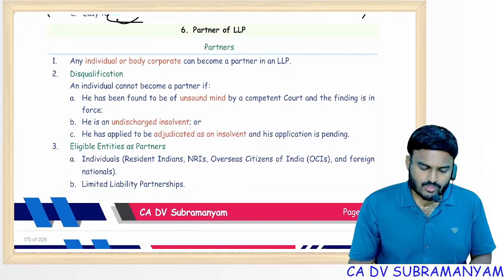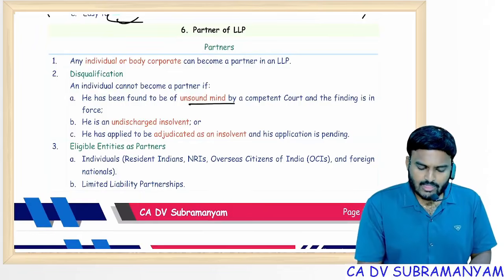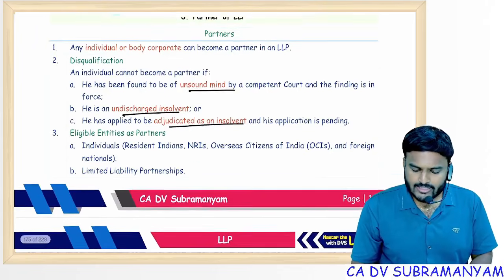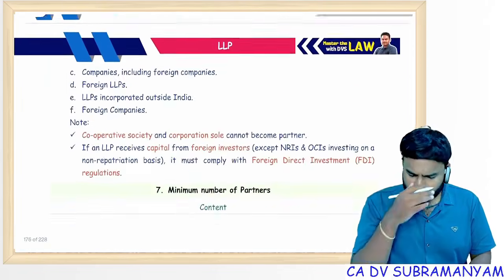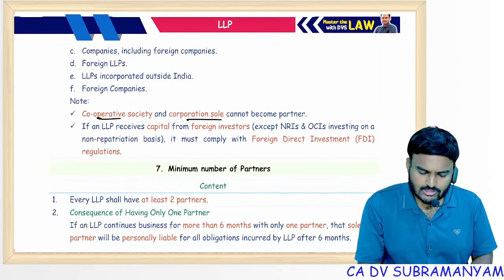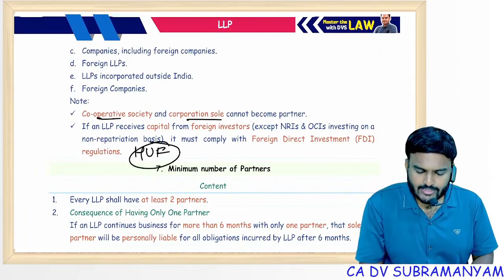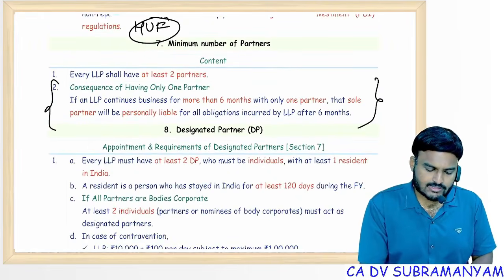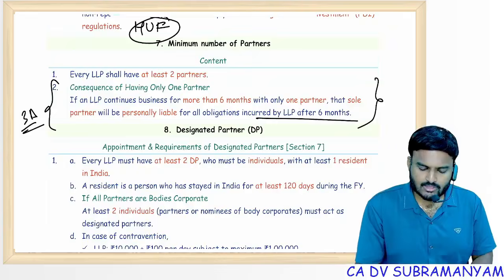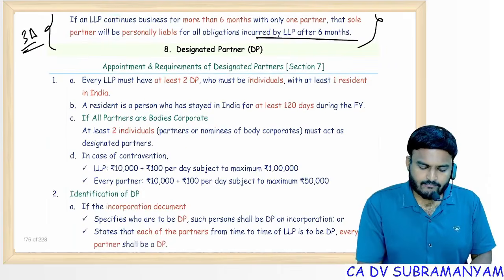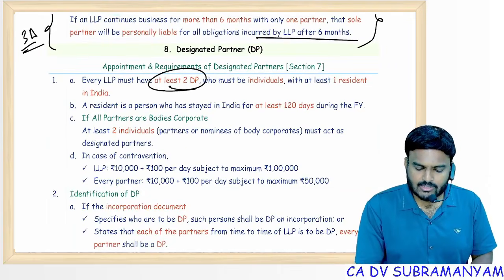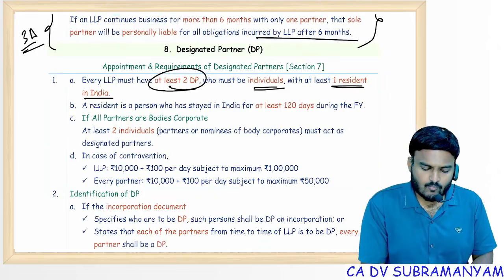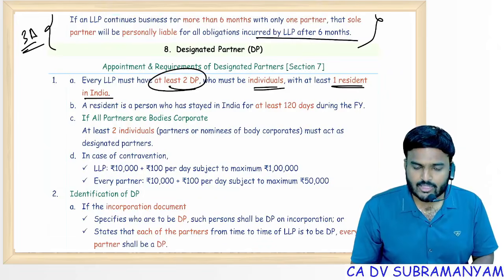Partners, marks, disqualification: unsound mind, undischarged insolvent, adjudicated as an insolvent. Yes, I covered these points. Cooperative society, corporation sole, even HUF also cannot become partner of LLP. Minimum number of partners. This is similar to section 3 of Companies Act. Just read it once. Every LLP shall have at least 2 designated partners who must be individuals. At least one designated partner should be resident in India.